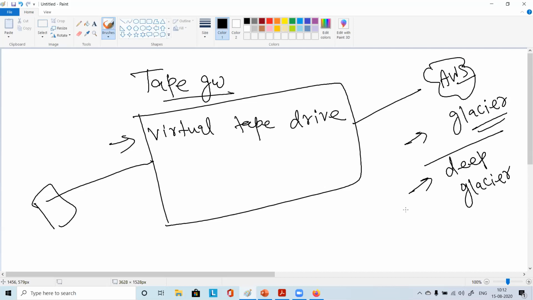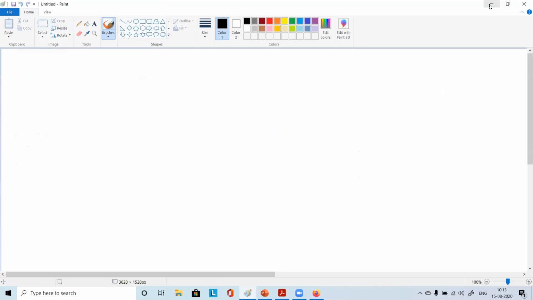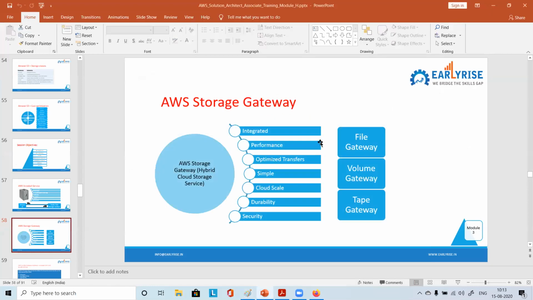Now you will be saving the burden. What is the burden here? With the actual physical tape drive, you will have the burden of operating it, provisioning things, scaling it up and down, and managing the library, you need people. So a lot of things are there. So this is quite easy, the virtual option related to tape gateway. I'll share a link related to this again, because if you have a good theoretical concept, that will be helpful. So I'll share some things related to that as well.